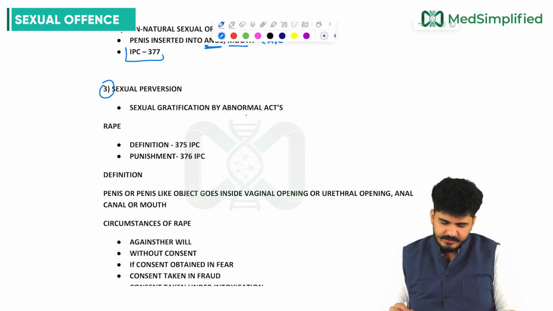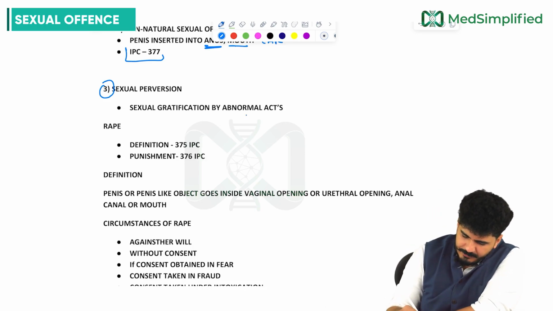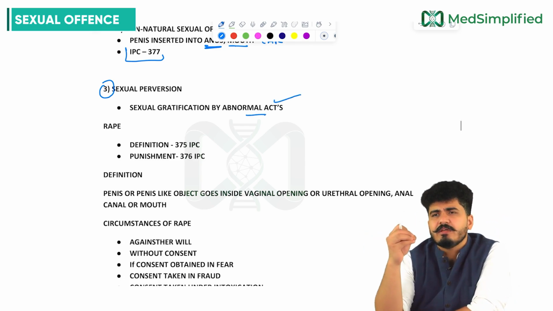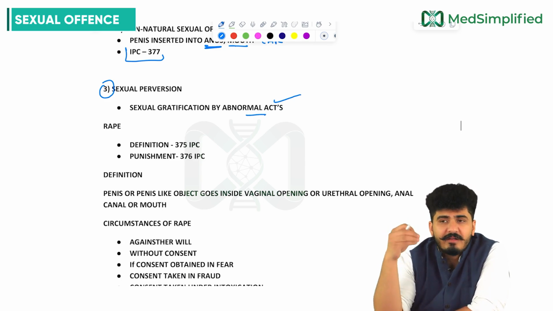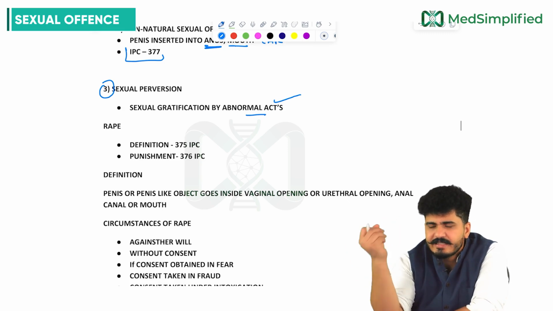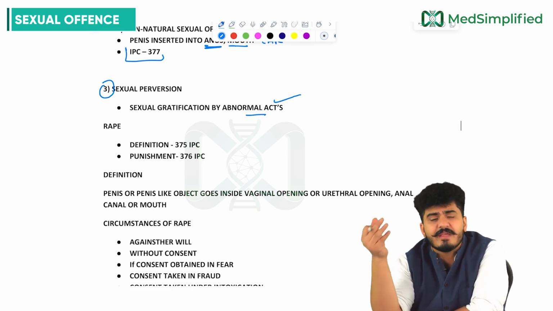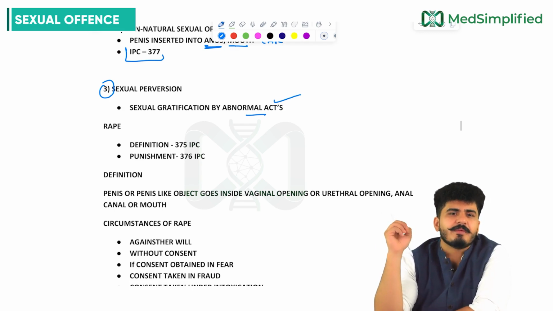Now coming to the sexual perversions, the third thing we have to learn. Sexual perversion is sexual gratification by abnormal acts. Abnormal acts like using the clothes or objects related to the female, while watching the female walking, by seeing the sandals of the female, by smelling their undergarments, by rubbing the private parts of the female. These all come under sexual perversion. Pervert people, my dear friends.